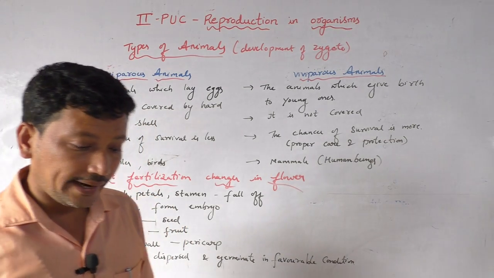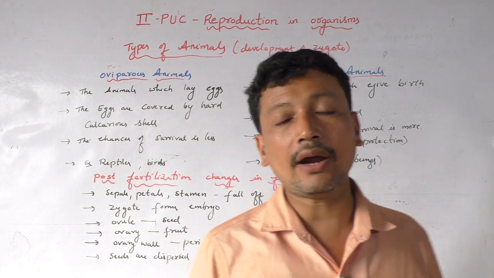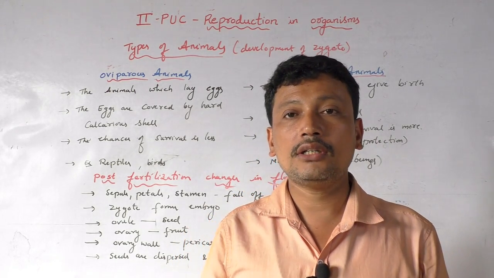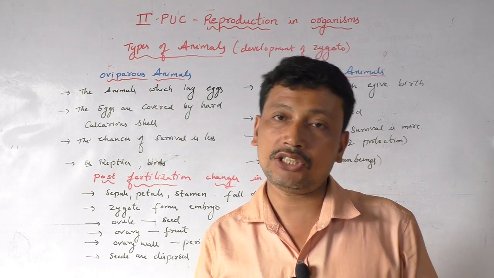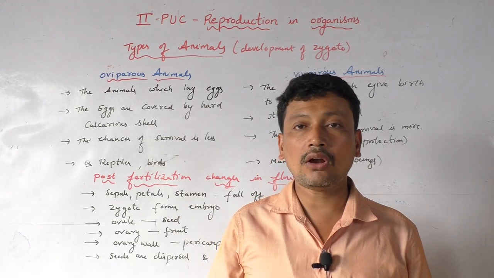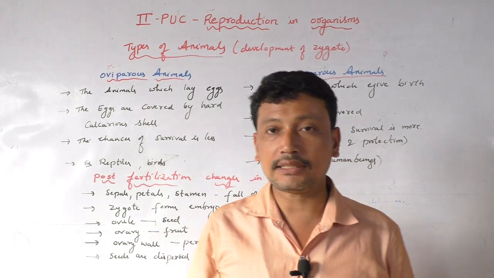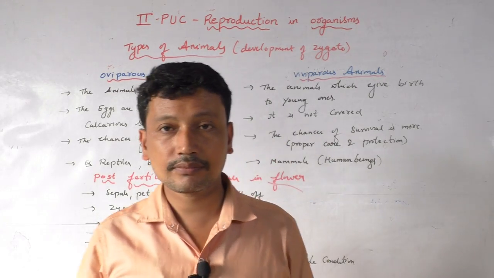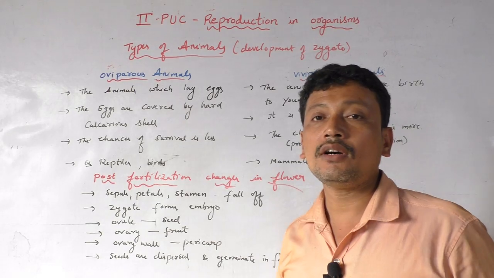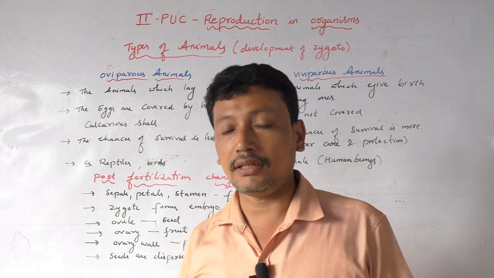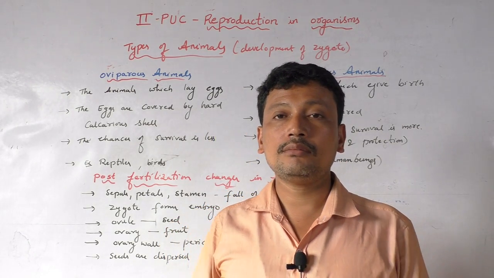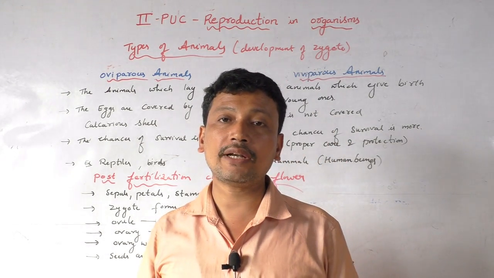So now coming to the difference between oviparous and viviparous. Oviparous are the egg-laying animals, and viviparous are the animals which give birth to young ones. Here the eggs are covered by a hard calcareous shell, so it is having a hard shell which is made up of calcium. In case of viviparous, they are not covered by any hard coverings. In case of oviparous, the chances of survival are very less because they are not protected. They are present in the surrounding environment. Some predators can come and eat.